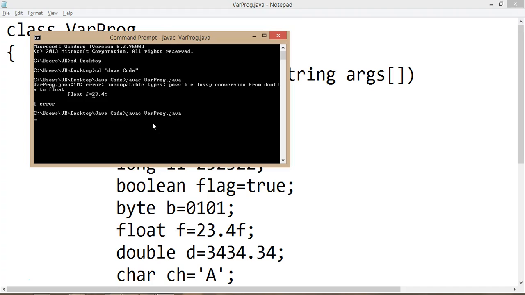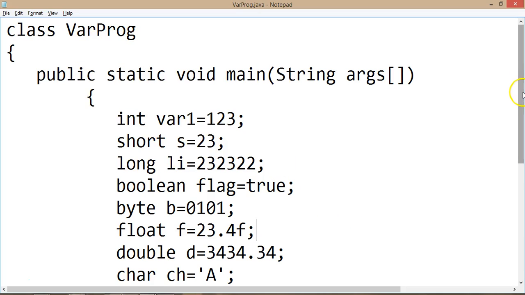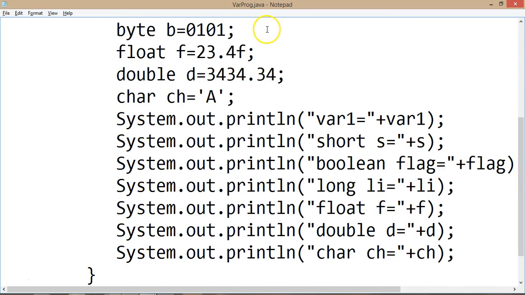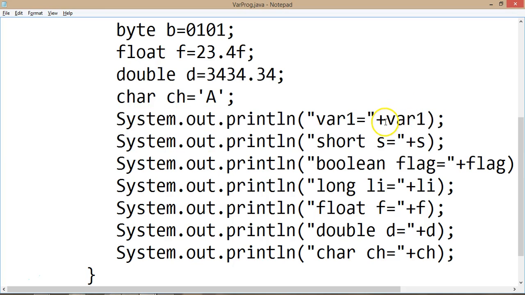So now it is working. So remember this. Okay, it is displaying variables with values. Understand this System.out.println statement. Plus is doing the concatenation work here. Whatever is inside the double quotes, it's a message. It will display as it is on the screen. Whatever is declared, if I want to display it on the screen, I'll write it directly after the plus.